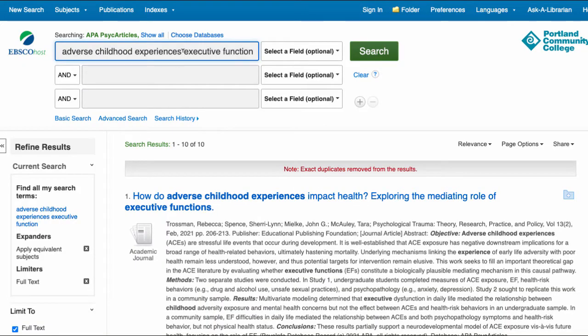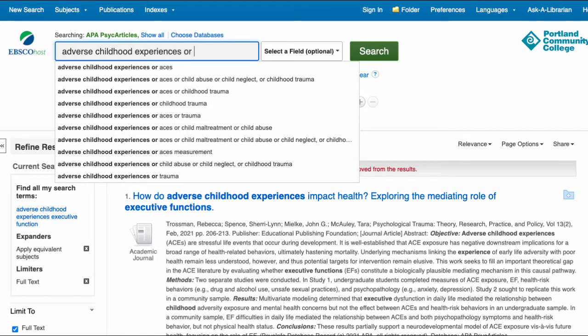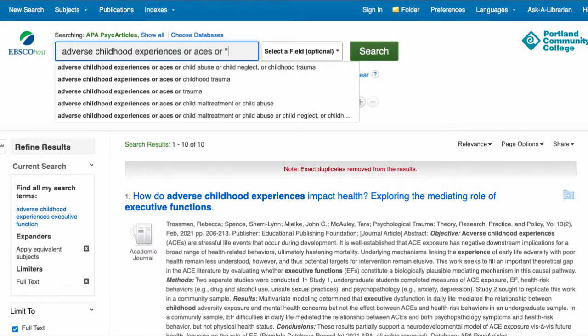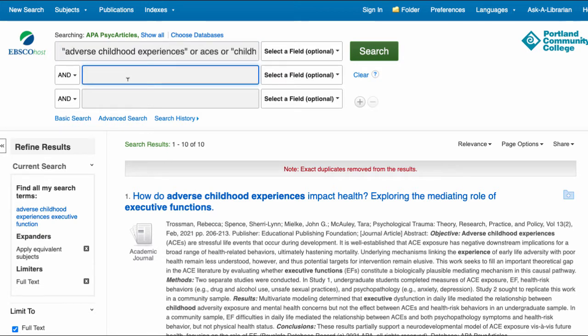What I'm going to do now is use each separate line to search for a different concept that I'm looking for. So on the first line, I'm going to be adding keywords related to adverse childhood experiences. Since I don't know which of these terms a particular author will use to describe this concept, I'm going to list a few of them with OR between them. The OR is telling the computer to find at least one of these terms in every result it pulls up.